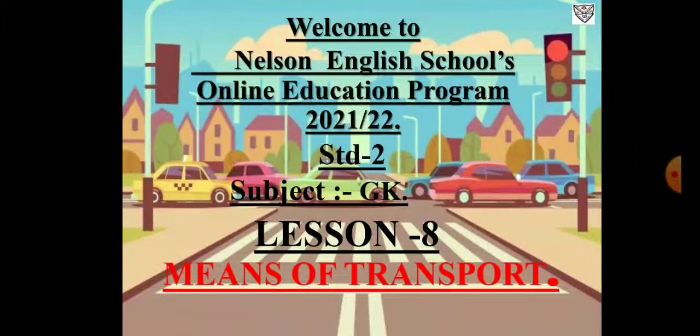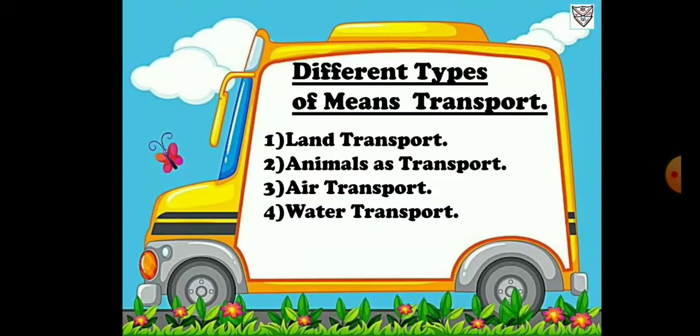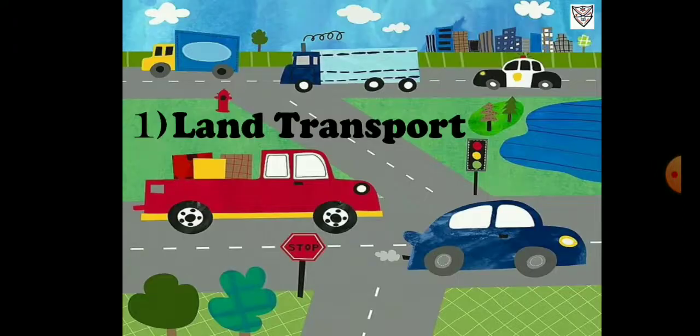Today we will study GK subject lesson number 8, means of transport. We will see the explanation of this chapter. So let's see what's there for us in this chapter. Different types of means of transport. There are 4 types: land transport, animal transport, air transport, water transport. Let's see them one by one.